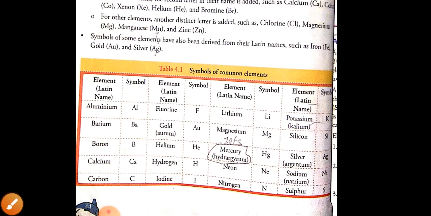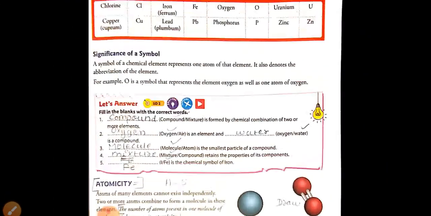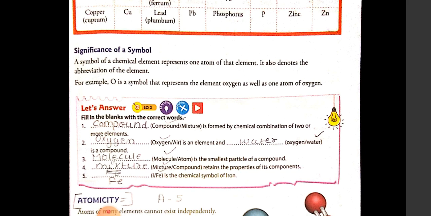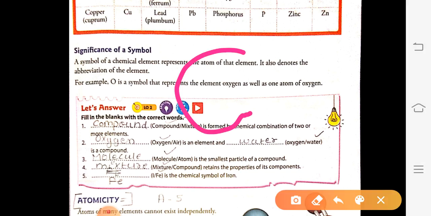Next, we have seen the significance of symbols. A symbol represents one or more atoms of a substance. For example, if we write C, C represents that there is only one atom of carbon. But if we write 2C, this represents that there are two atoms of carbon.